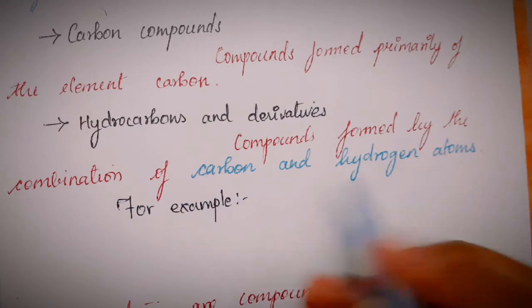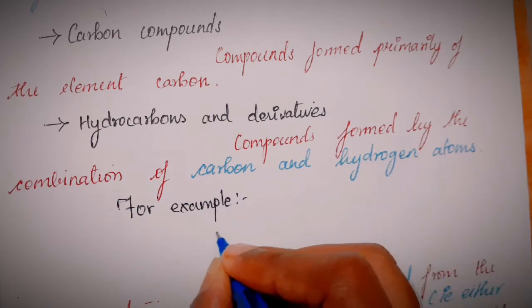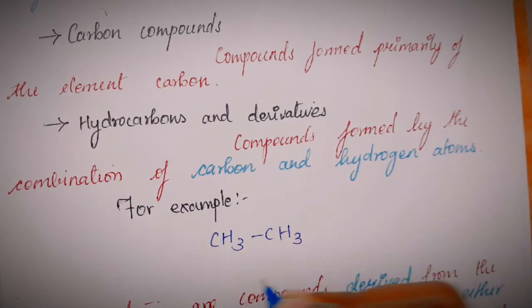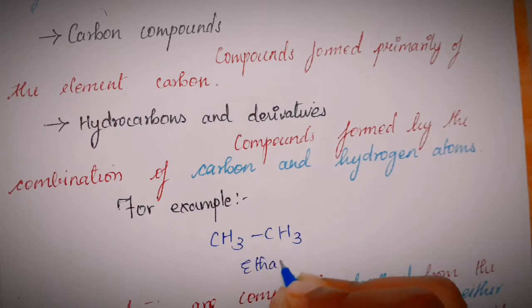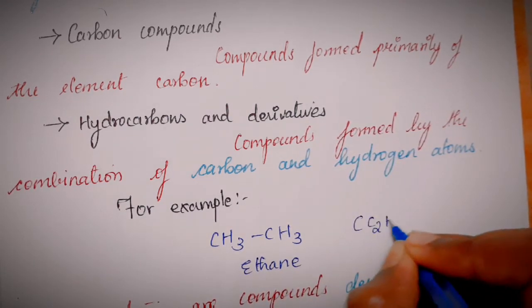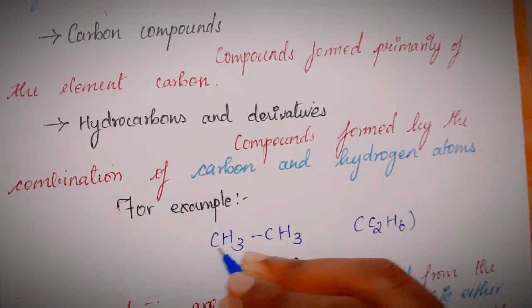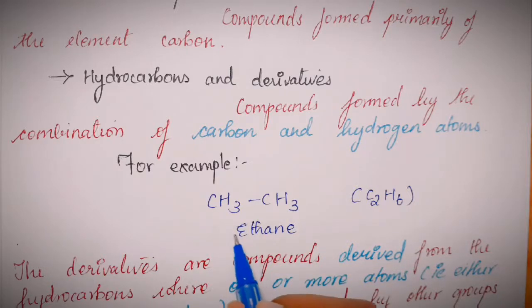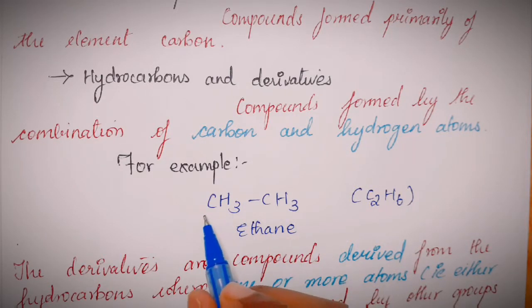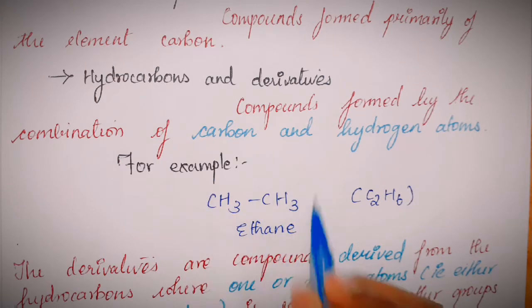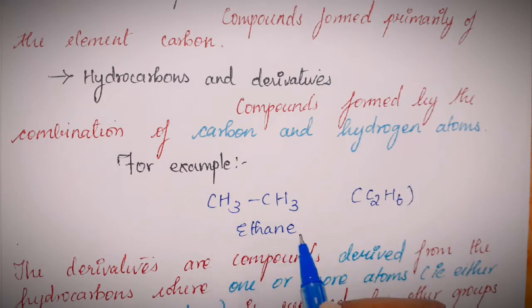I'm going to give you an example. I'm writing a compound called ethane. CH3 single bond CH3. This is called ethane. This can also be represented as C2H6 because there are 2 carbon atoms and 6 hydrogen atoms altogether. This compound ethane is only made up of carbon and hydrogen atoms. Hence, these are called hydrocarbons. This is an ideal example.